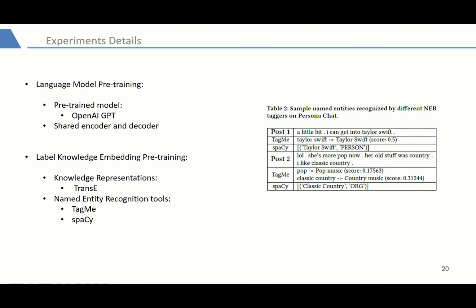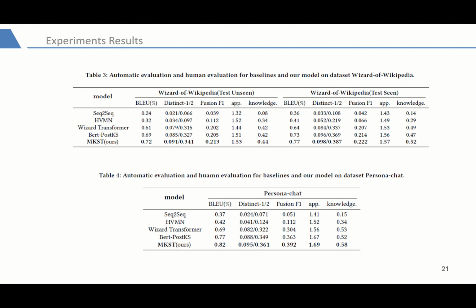Next, let's see the experiment results. In the aspect of automatic evaluation, our model outperforms all baselines significantly by achieving the highest scores.